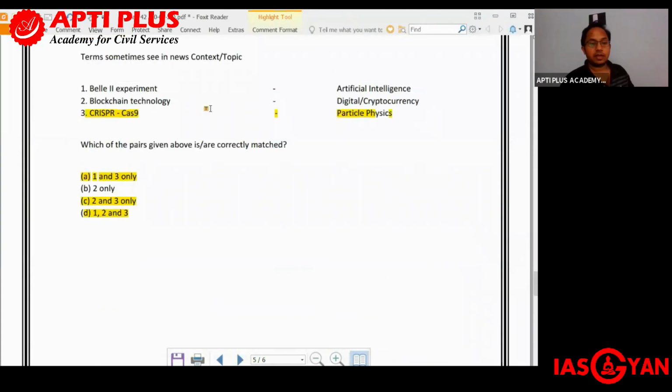Similarly, if you look at the Bell 2 experiment, that is for particle physics. If you look at blockchain technology, that is for cryptocurrency. So only B is correct over here.